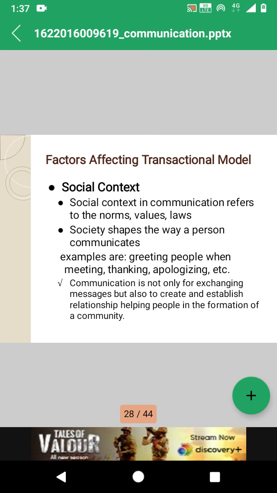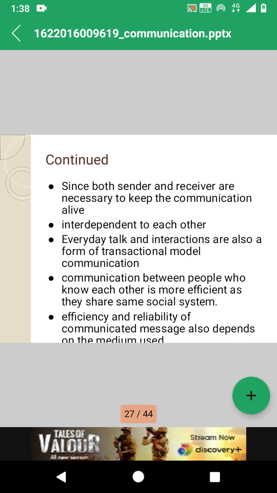For example, the same message might not be conveyed by a person the same way when it is sent through a phone and when it is delivered face to face.